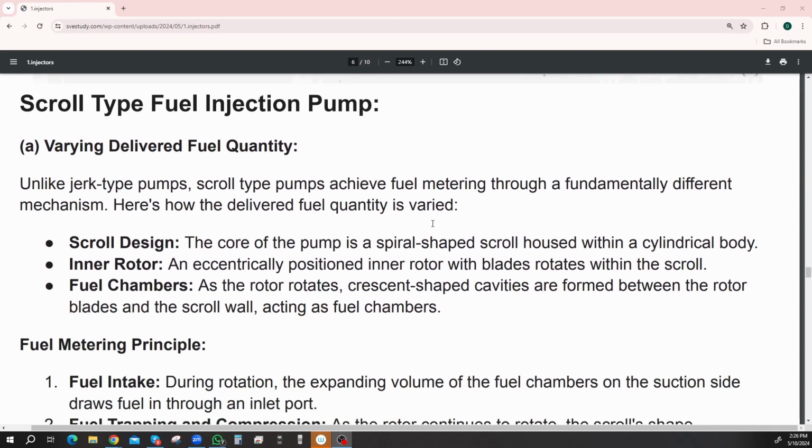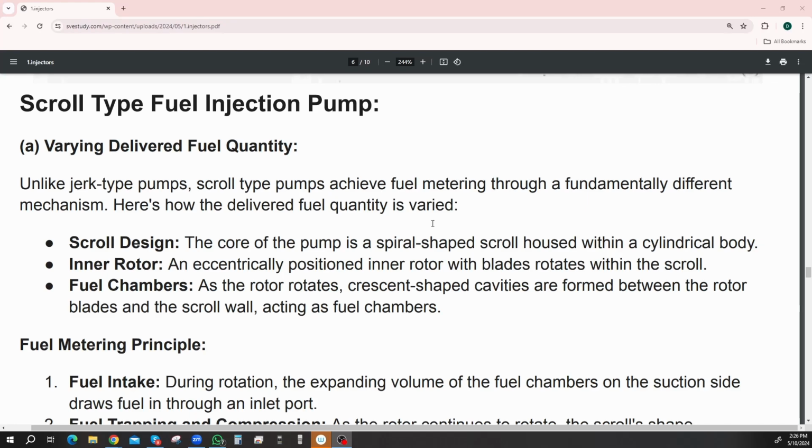Varying delivered fuel quantity. Unlike jerk-type pumps, scroll-type pumps achieve fuel metering through a fundamentally different mechanism. Here's how the delivered fuel quantity is varied. Scroll design: the core of the pump is a spiral-shaped scroll housed within a cylindrical body, with a rotor eccentrically positioned.